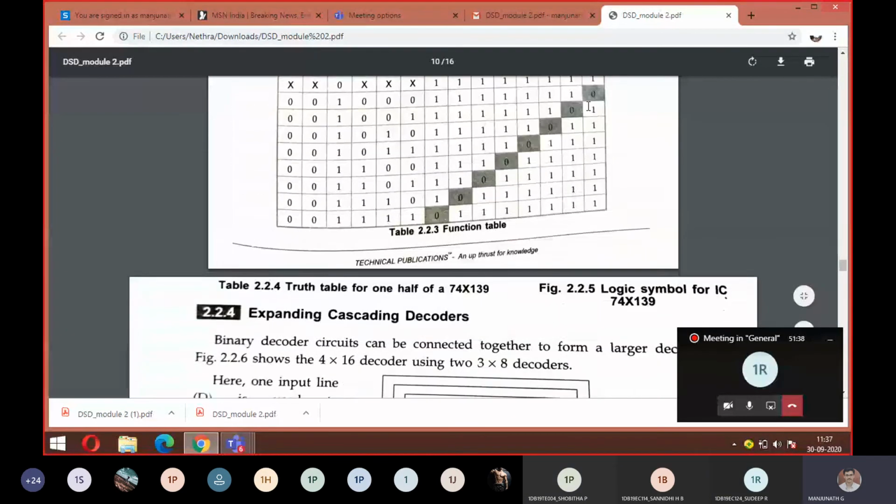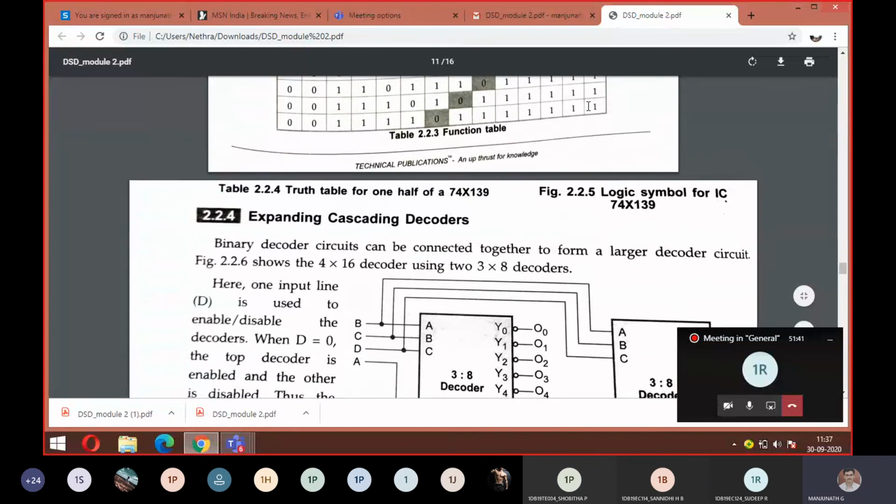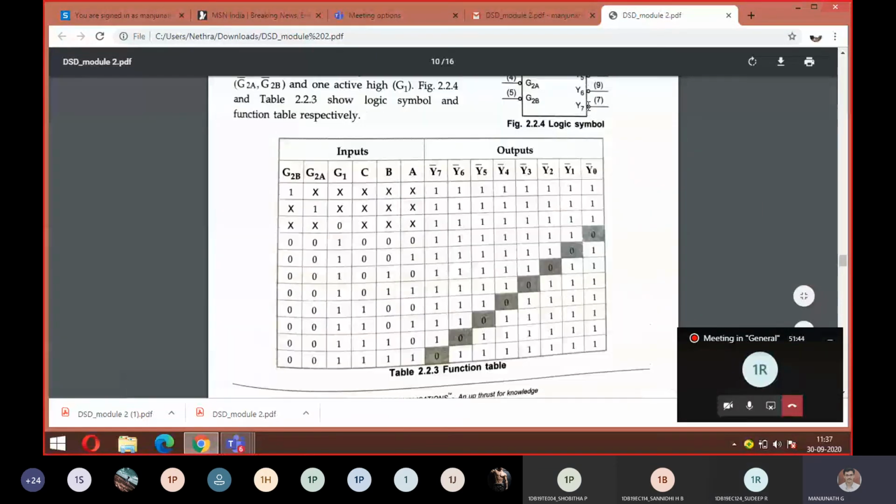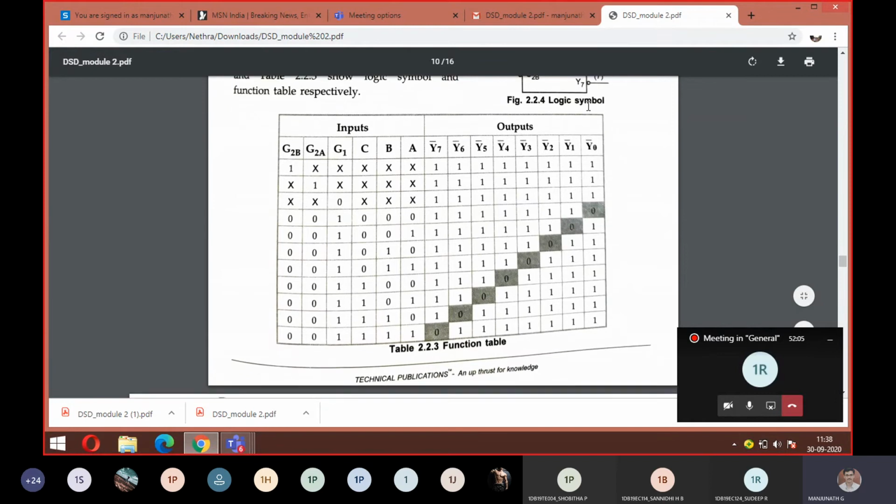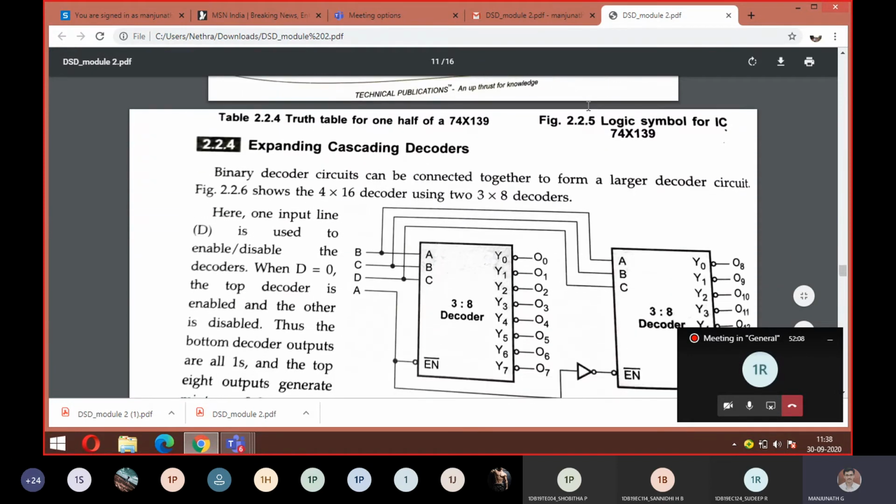Same way, after knowing this, I think it's missing here. Okay, I'll just explain like that only. You just make a note. Make a note of the heading called 74139 dual 2:4 decoder. I'll repeat. I think the page is cut here. No problem, I will explain. 74139 dual 2:4 decoder.